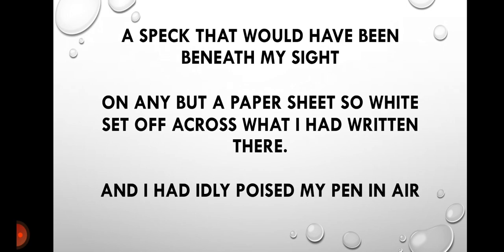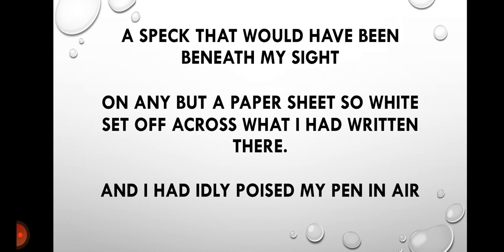Now let's start. The beginning: a speck that would have been beneath my sight. So there is a spot that is beneath. Beneath means under my sight, under my eyes. So he can see a very minute spot right under his eyes, the poet, on any but a paper sheet so white. On any means there is a sheet of white paper right in front of the poet, set off across what I had written there.